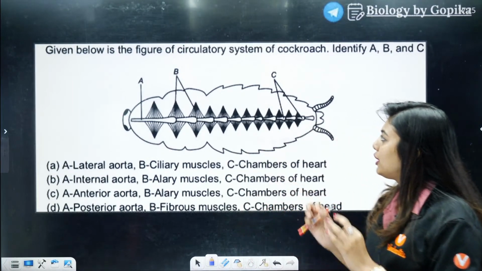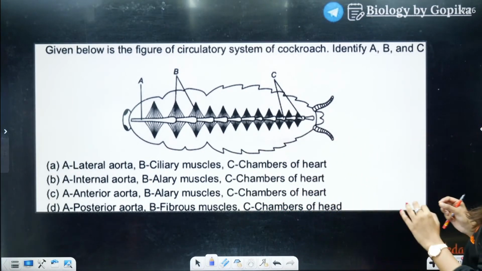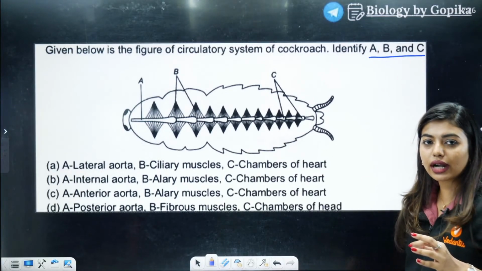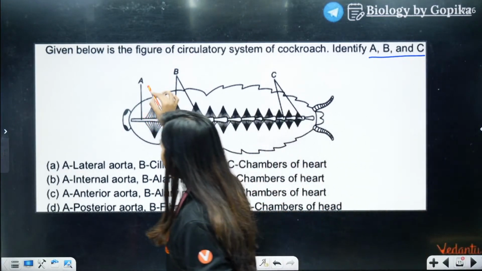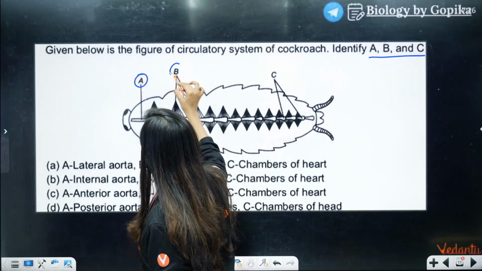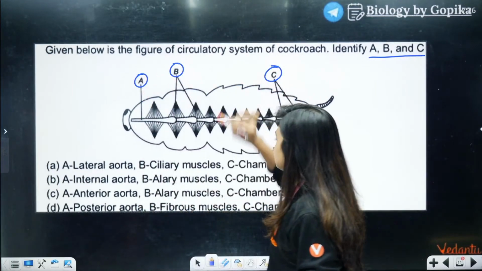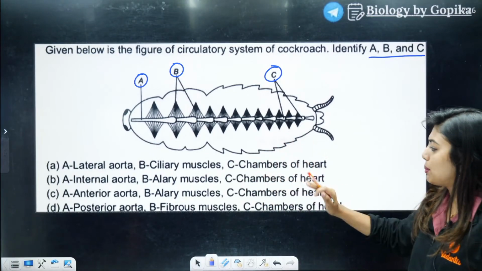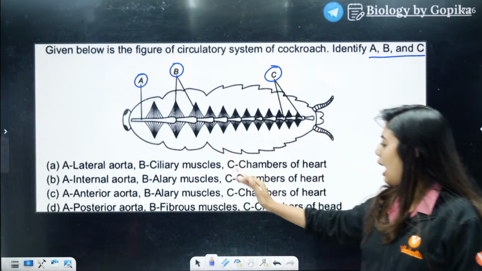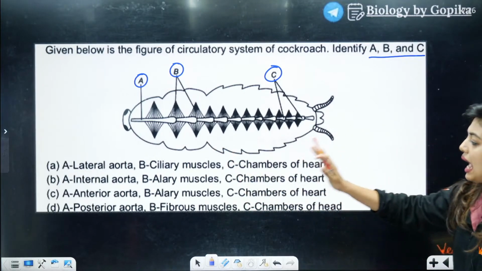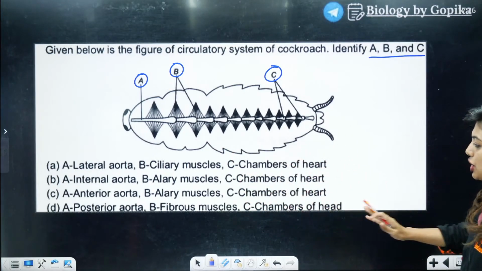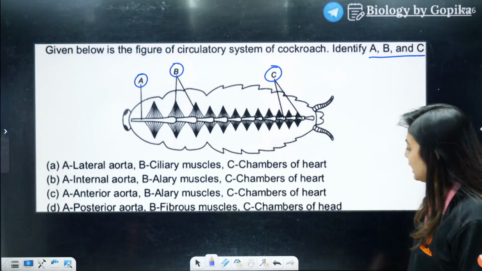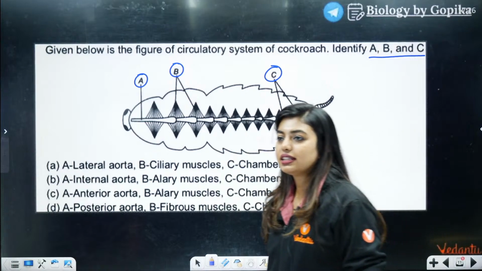Given below is a figure of circulatory system of cockroach. Identify A, B, and C. You have to identify A, you have to identify B, and you have to identify C. So they have given lateral aorta, ciliary muscles, chambers of the heart; internal aorta, alary muscles, chambers of the heart; anterior aorta, alary muscles, chambers of the heart; posterior aorta, fibrous muscle, chambers of the head.